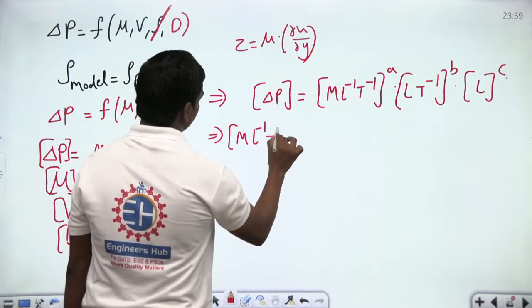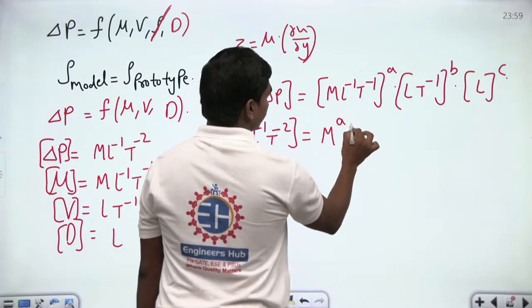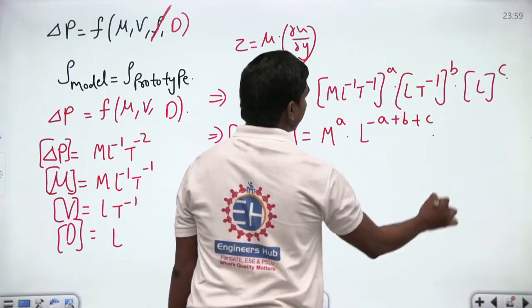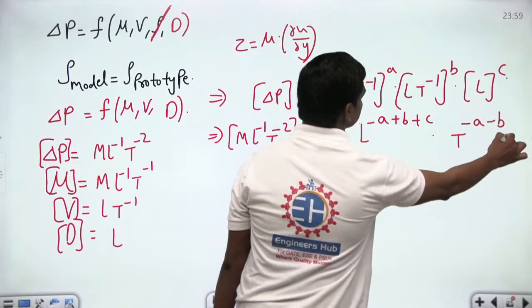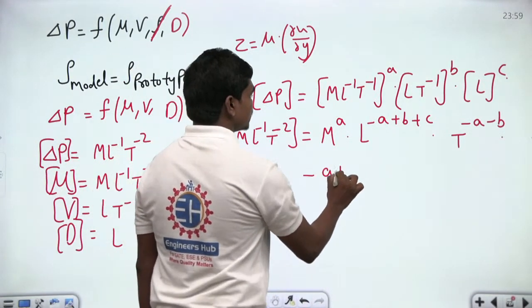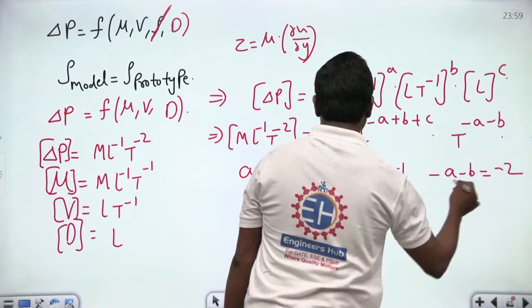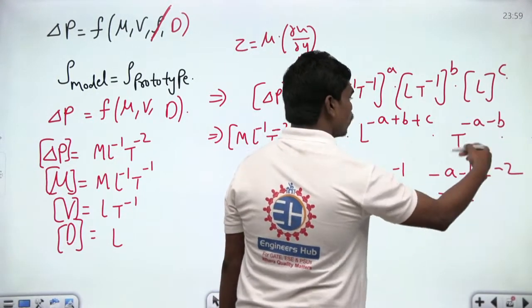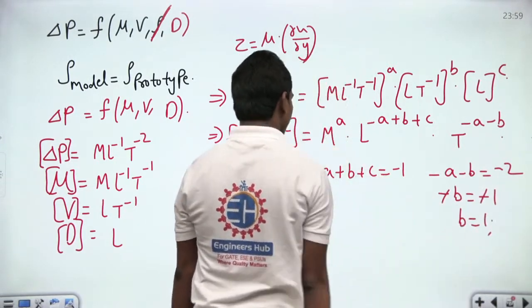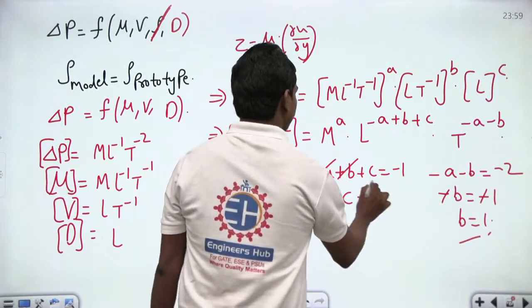M L power minus 1 T power minus 2 is equal to M power A into L power minus B, minus A plus B plus C. This is what you have, and of course T power minus A minus B. This is what you will be having, correct? So now let us compare the things. So A is equal to 1, and minus A plus B plus C is equal to minus 1, and minus A minus B is equal to minus 2. So A is equal to 1, so minus 1 minus B is equal to minus 2, so B is equal to 1. So if A is equal to 1 and B is equal to 1, then let us see C, then this gets cancelled and C is equal to minus 1. So this is what you have.